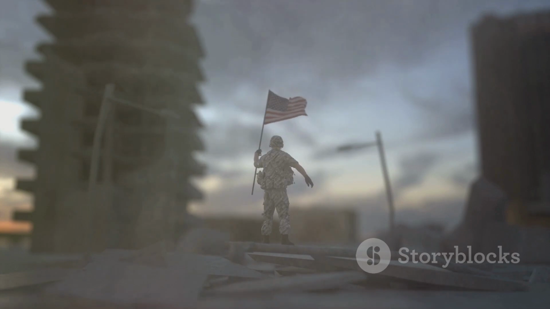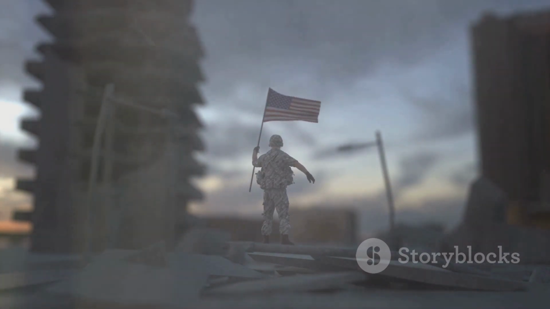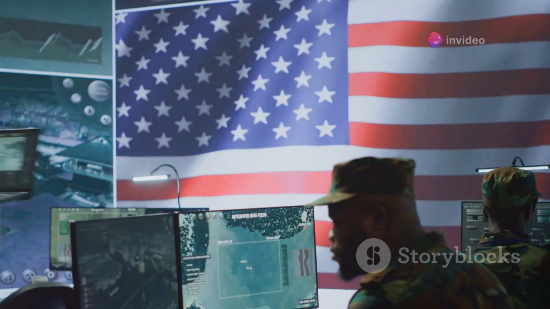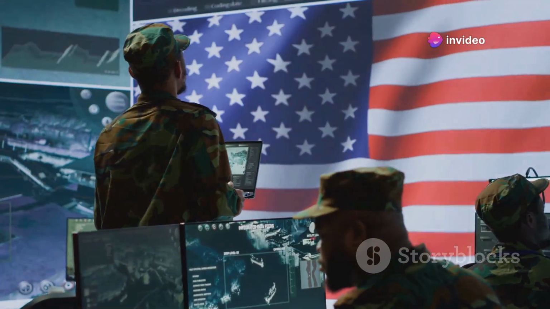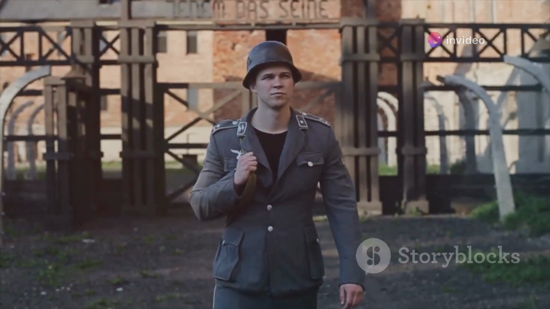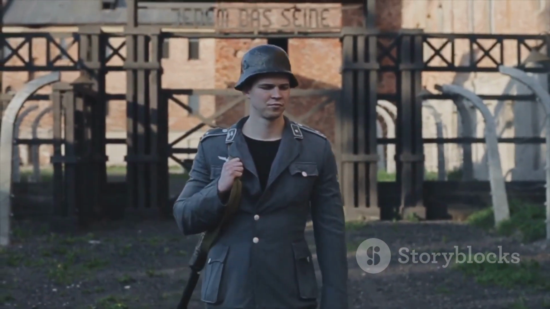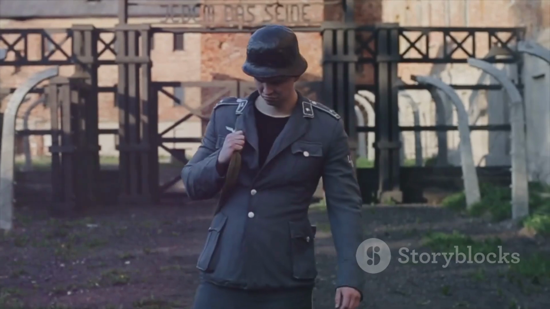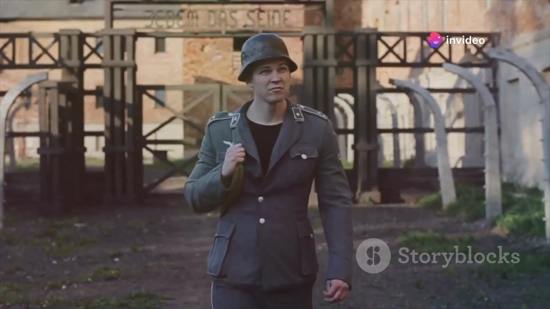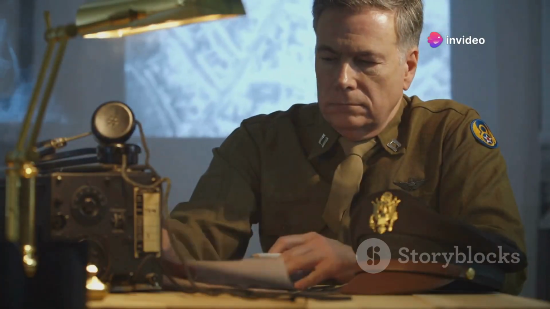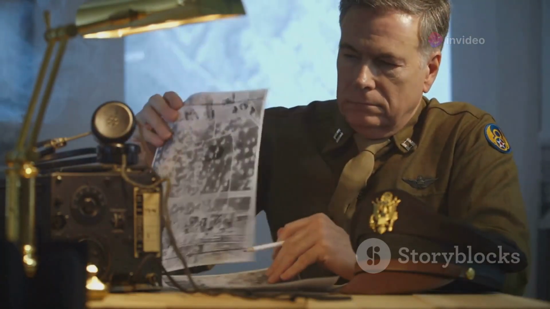We talked about the superior Allied resources and production, the industrial might of the United States, the manpower of the Soviet Union, and the strategic positioning of the United Kingdom combined to give the Allies a significant advantage. The human cost was also a major factor. The atrocities committed by the Axis powers not only led to immense suffering, but also galvanized the Allies and resistance movements within Axis-occupied territories. We touched on the entry of the U.S. into the war.